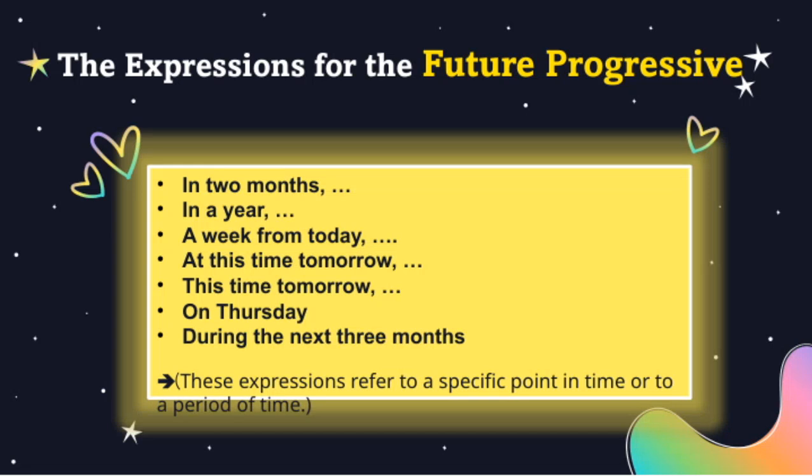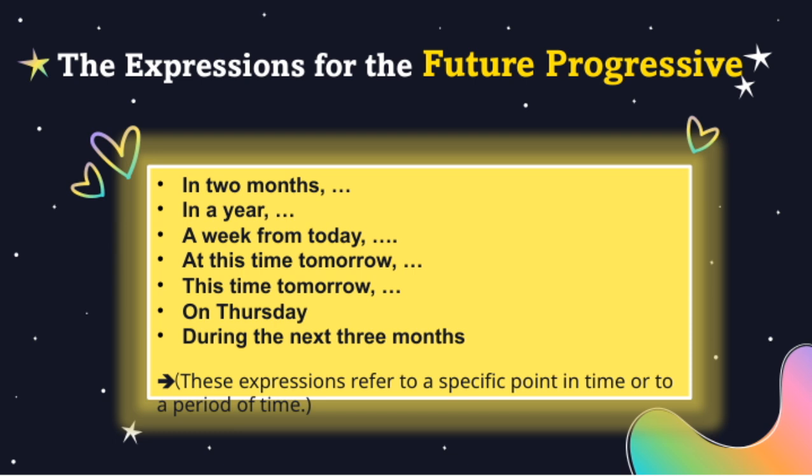So when we talk about the future, especially the future progressive tense, these expressions are really useful. For example, saying in 2 months or in a year helps us pinpoint specific future moments or periods. If I say, in 2 months, I will be working on a new project, it emphasizes what I expect to be doing during that time frame.